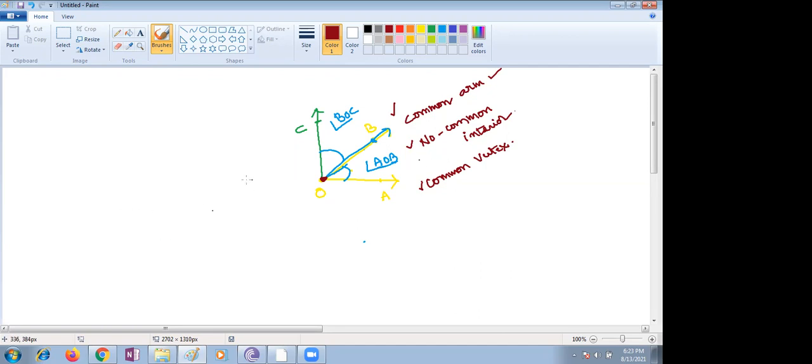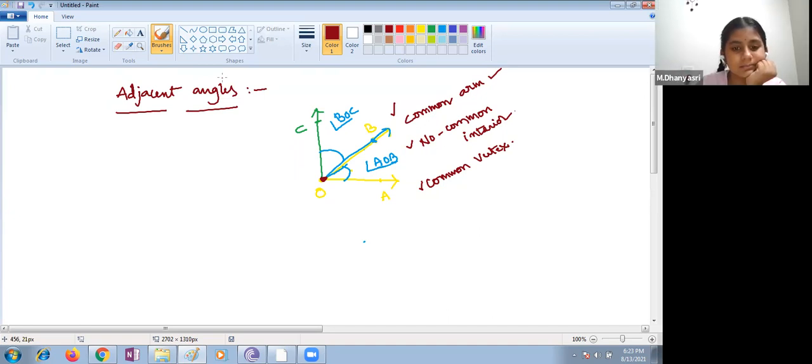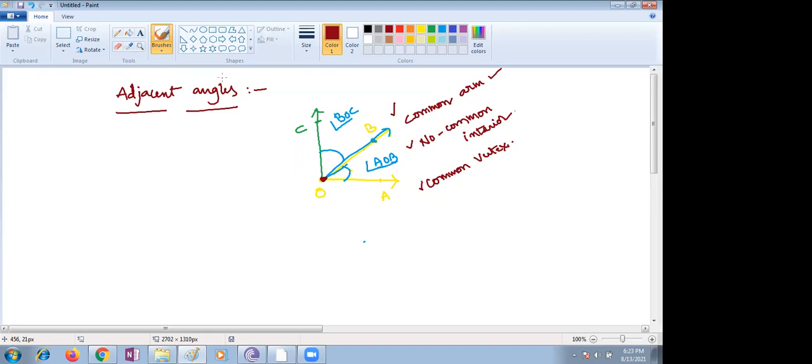Adjacent angles means there is a common arm between two angles, a common vertex, and no common interior space.